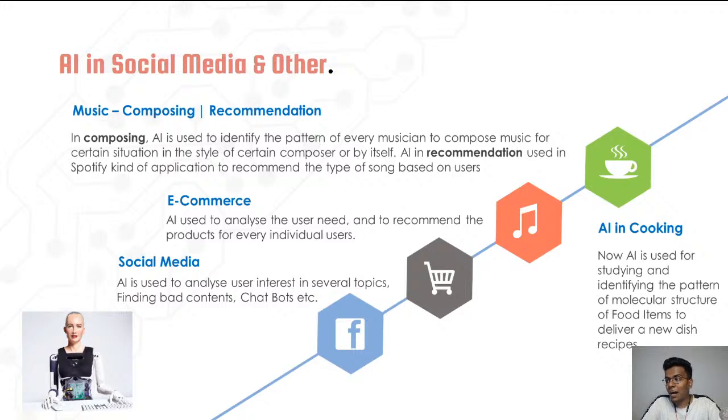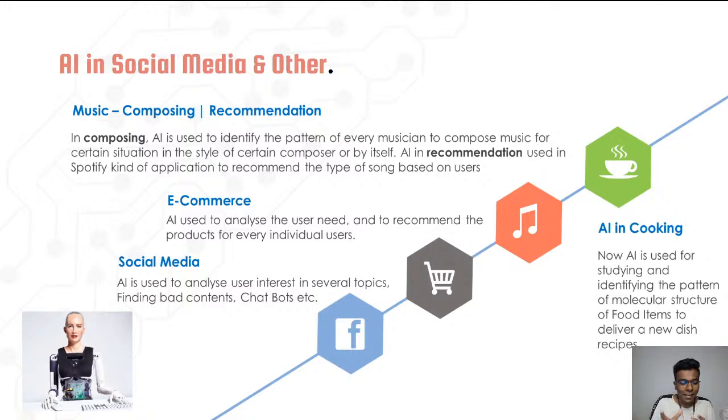Right, and AI in cooking. While talking about AI in cooking, there are a lot of people who are non-vegetarians, right? Nowadays, with the help of artificial intelligence programs, they are analyzing the molecular structure of food, so they are creating non-veg without using non-veg. Is it confusing?